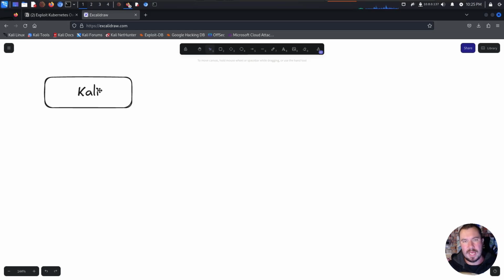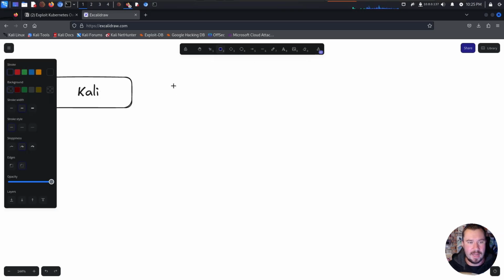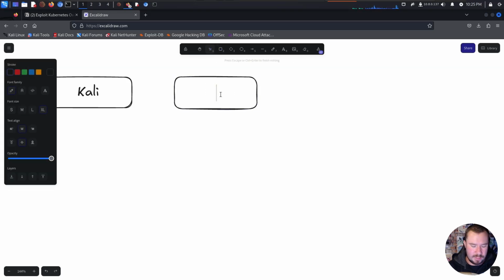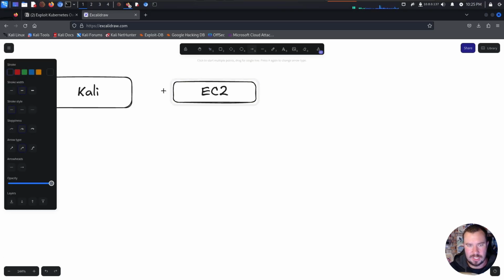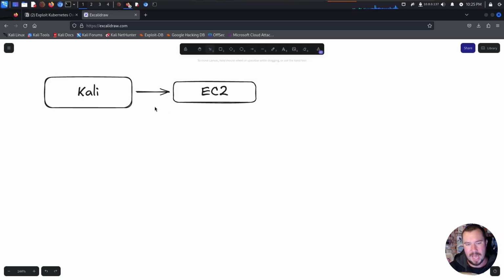Now remember, in the beginning of the lab, we had a web server and our compromised EC2 that we already had access to. So let's go ahead and make our compromised EC2. Can I make this a little bit longer? All right, we'll just call this the EC2. Everybody knows what that is, but we have our EC2 right here, and our Kali has a connection over to the EC2. We could at least SSH into it, and so we have that connection.